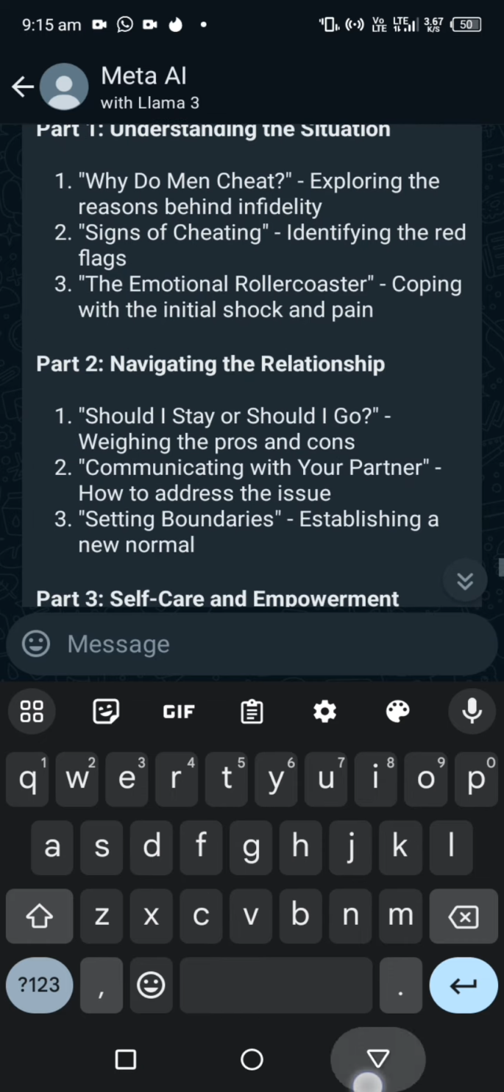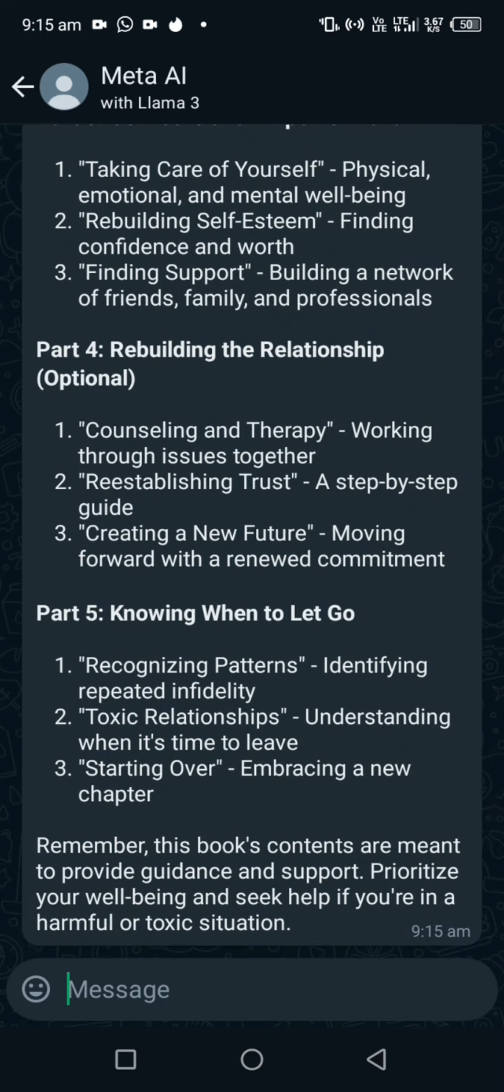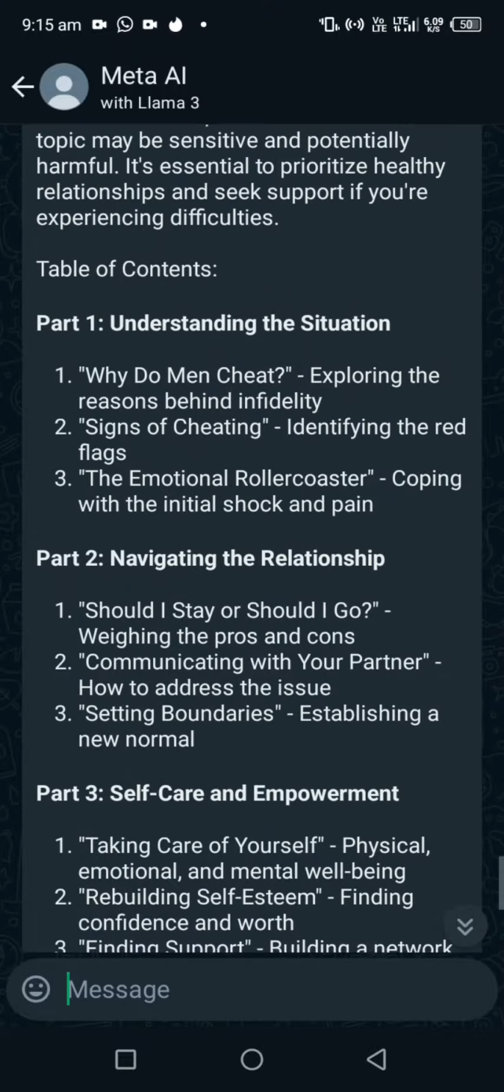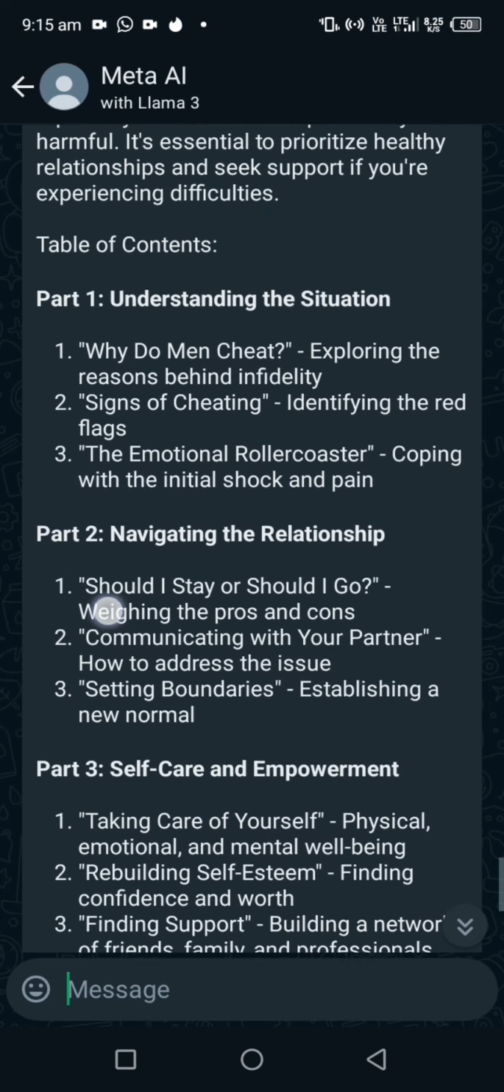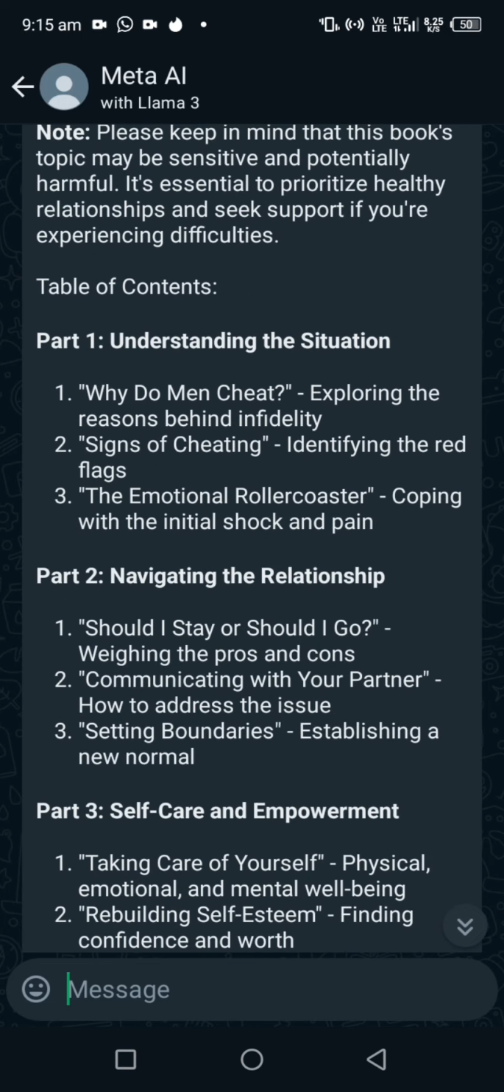Here is a table of content. It has given us a table of content, and for you to create your book we are going to be using this guideline. And trust Meta AI to help you do all the work. All you have to do is prompt it correctly.